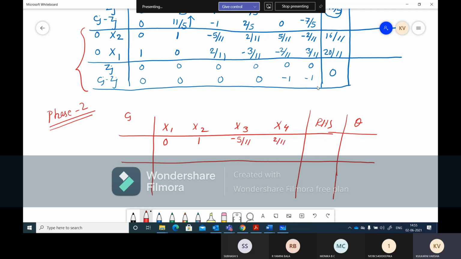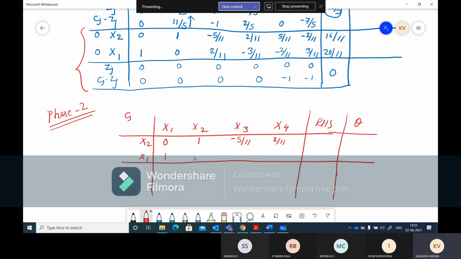So we are not taking the values of A1 and A2. We have to remove the artificial variables in phase 1, and then go for phase 2. When there is no artificial variable and nothing to move forward in the next iteration, only then we go for phase 2. So this is x2. You don't have to rewrite x1, x2; it is the same as our last iteration of phase 1.